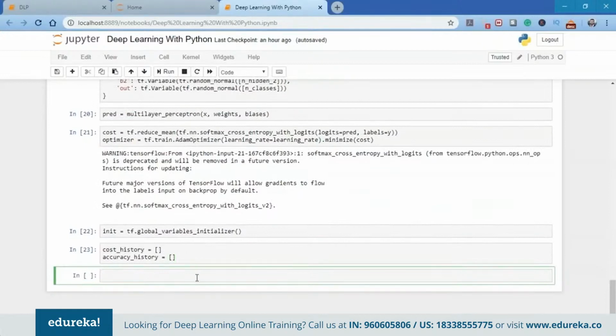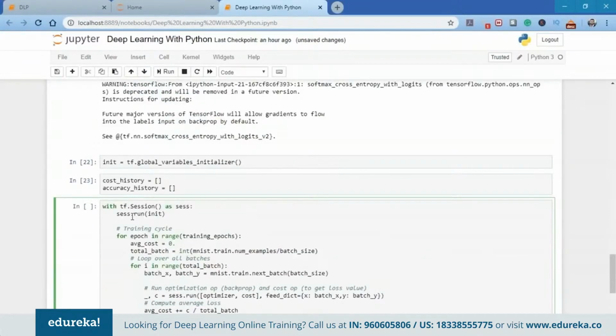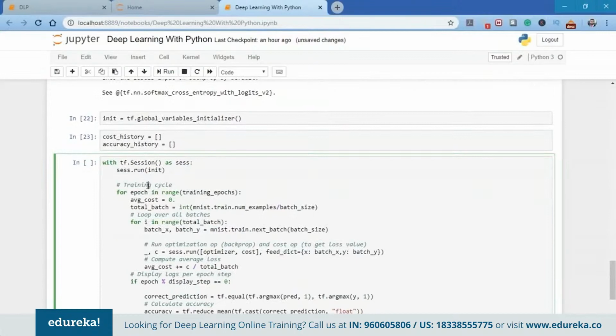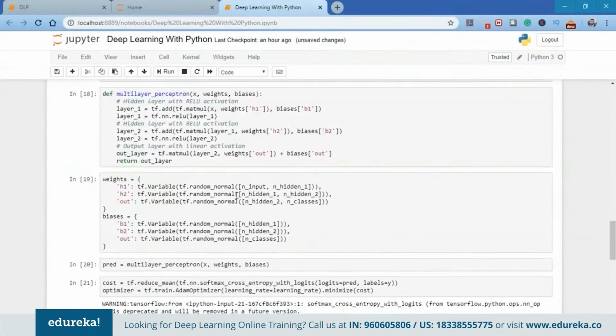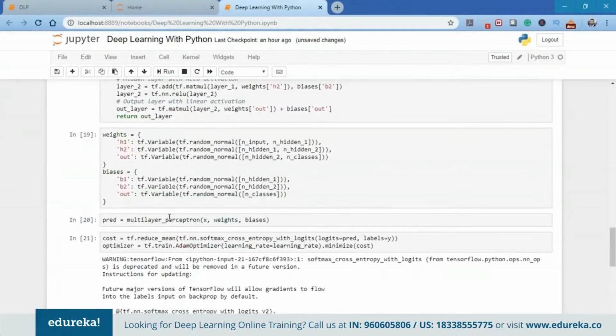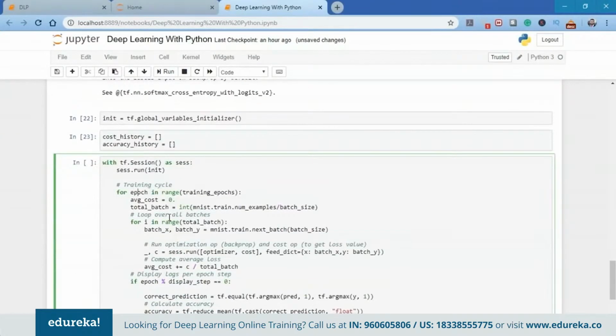So don't be afraid when I show you this code. What we're going to do is launch the graph which we created. For that, we're going to use tf.Session as sess. And then we have the training cycles: for epoch in range training_epochs. The epochs, which we mentioned earlier, are 15. So we're going to train this for 15 epochs.